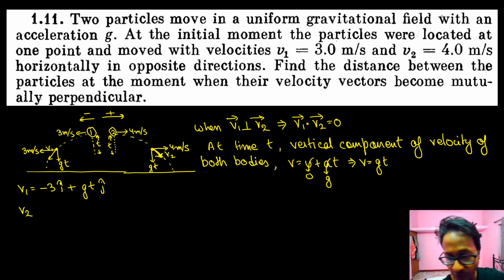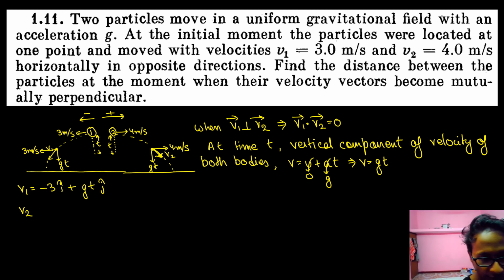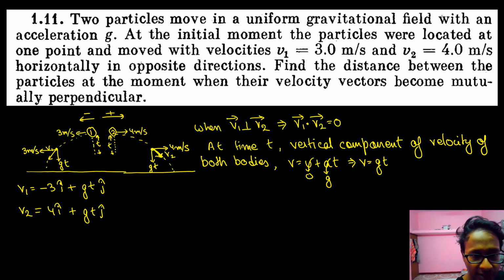And v2 is equal to 4i plus gtj. Achha, out here it is minus gtj. Why? It can be plus or minus. You can take downward as positive and upward as negative. It doesn't make a difference.